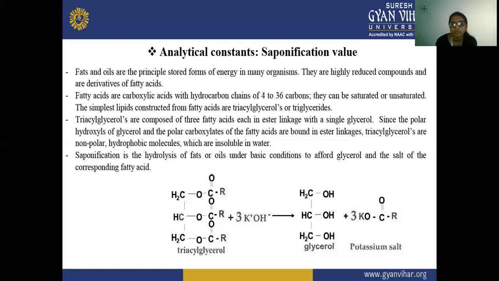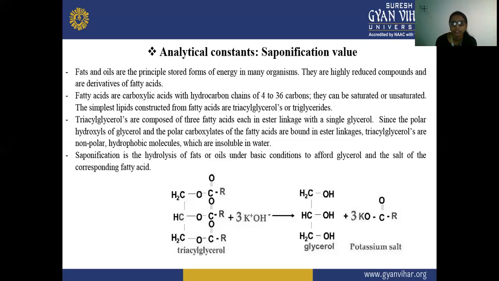So in the saponification value, these fats and oils are the principal stored form of energy in many organisms. They are highly reduced and are derivatives of fatty acids.